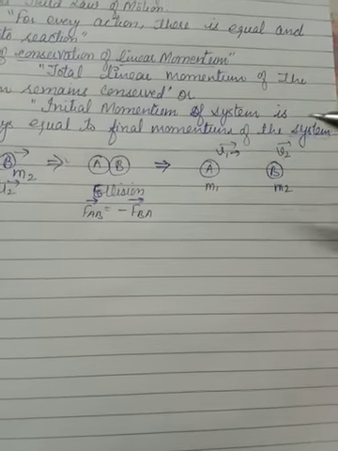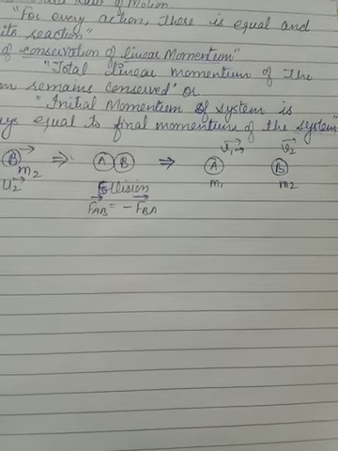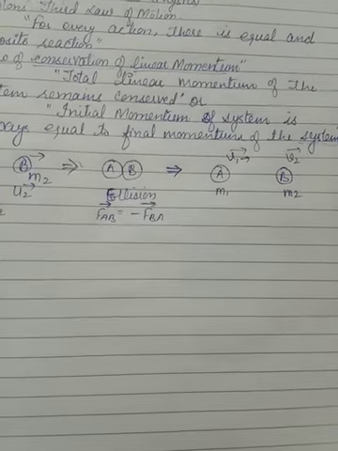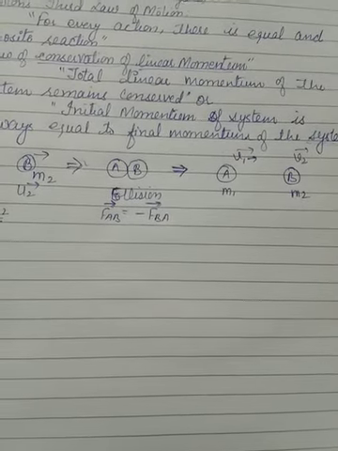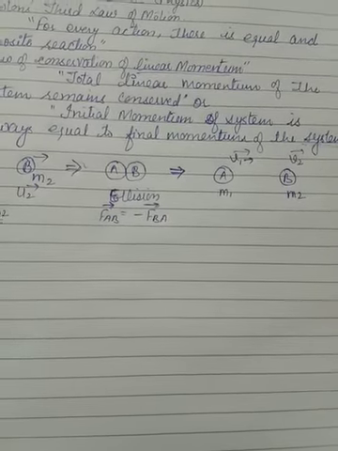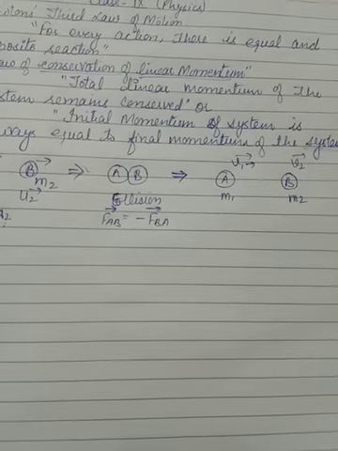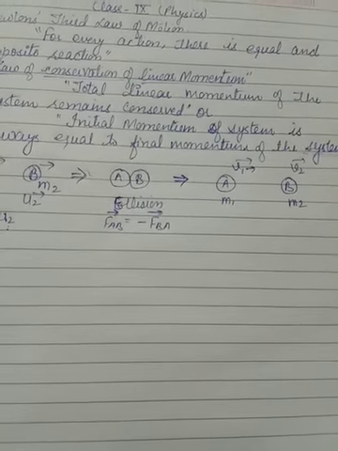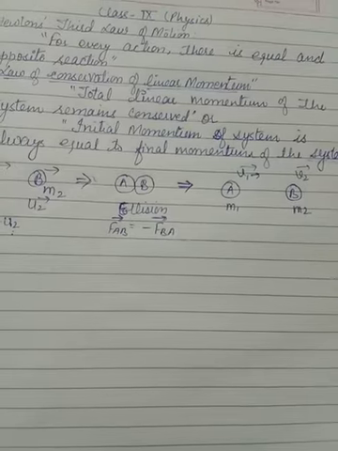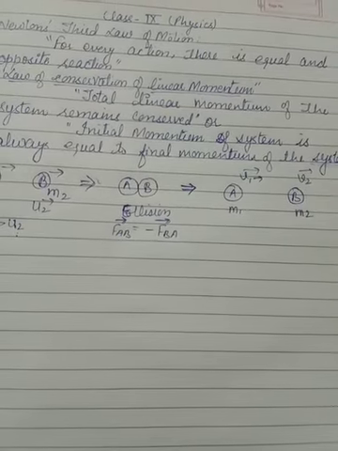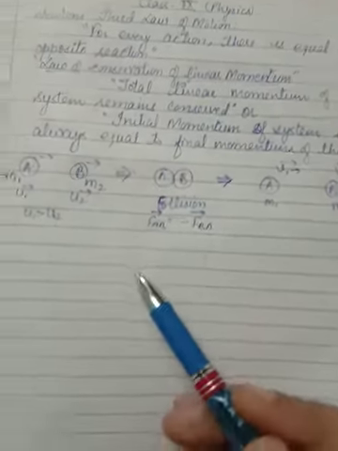The momentum of one single object may change, but whenever we are taking 2, 3 or more objects, we are taking the whole system. In the whole system, whatever momentum the system initially had, the same momentum it will have after, or in the end.